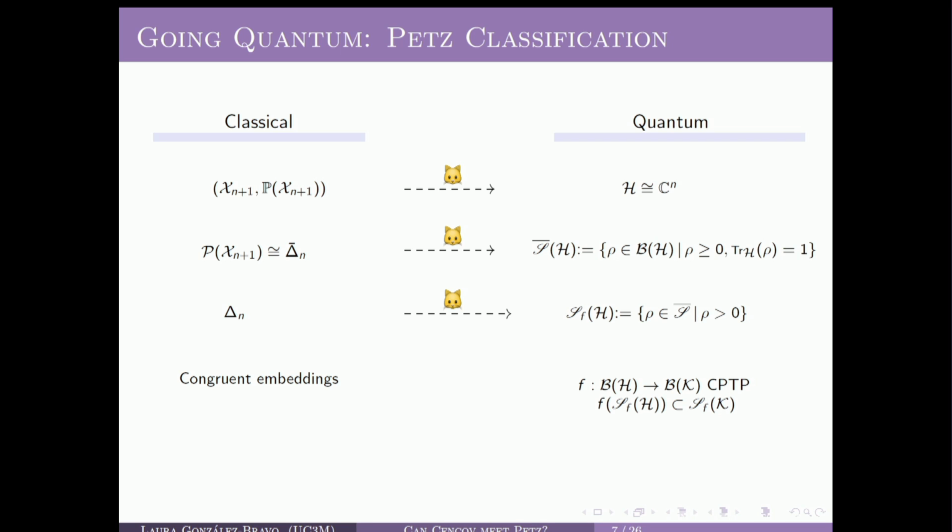But just as a remark here, take into account that these maps are not the exact quantum analog of a congruent embedding, because in this case, we are not asking for these maps to have a left inverse, which is also a faithful CP-TP map.